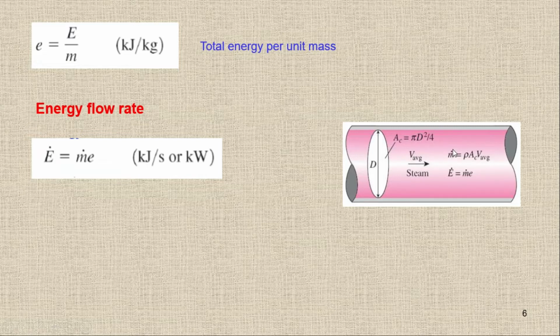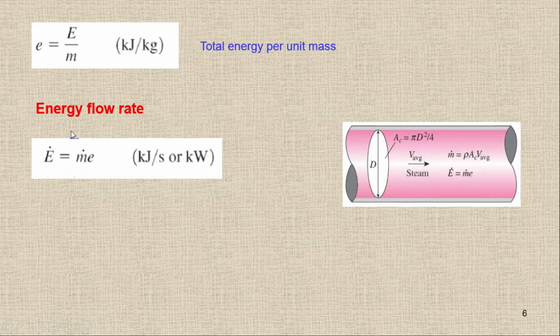So the mass flow rate will be equal to rho times area, the cross section area, times the velocity. So we have rho A v, and it will be equal to mass flow rate. You have to remember this formula. You have to remember the mass flow rate formula, which is equal to rho A v, density times area times the velocity. This is velocity, it's not volume.